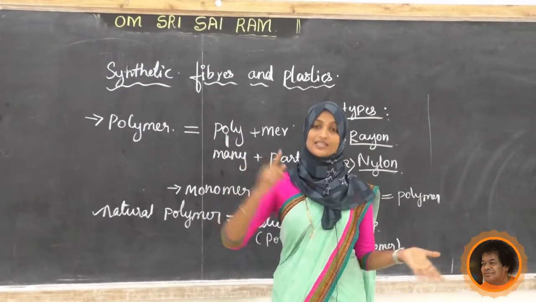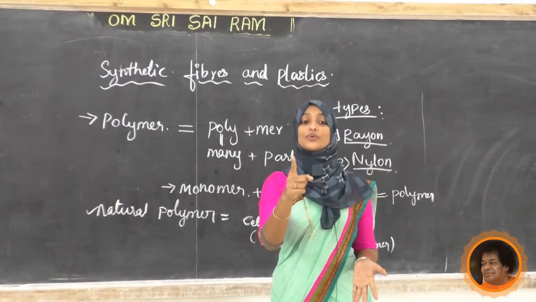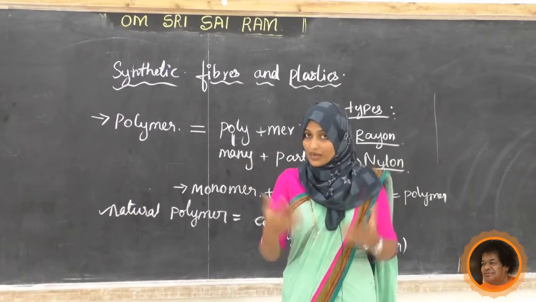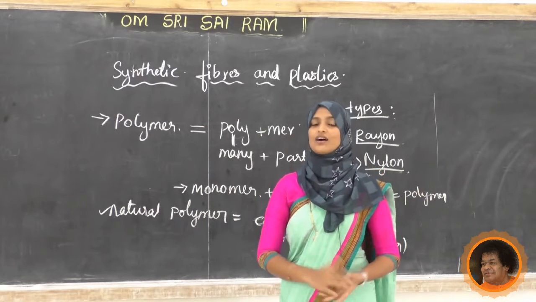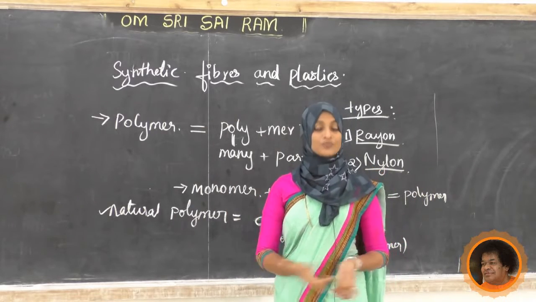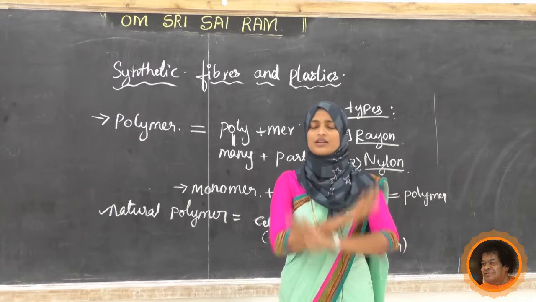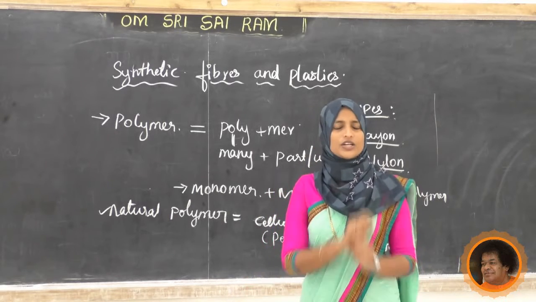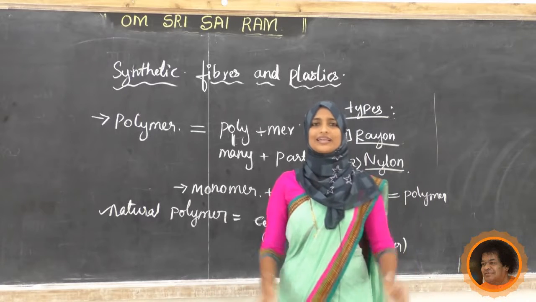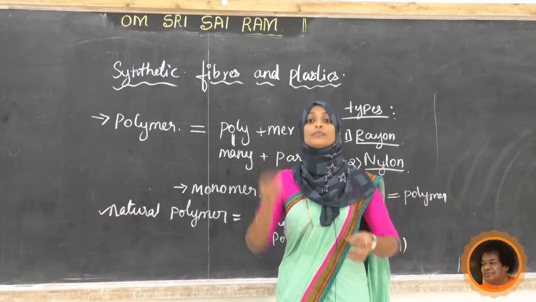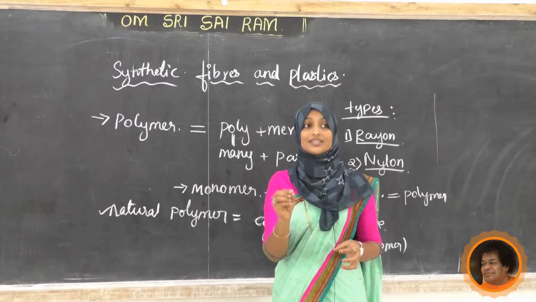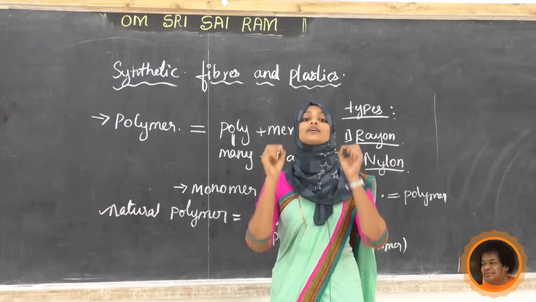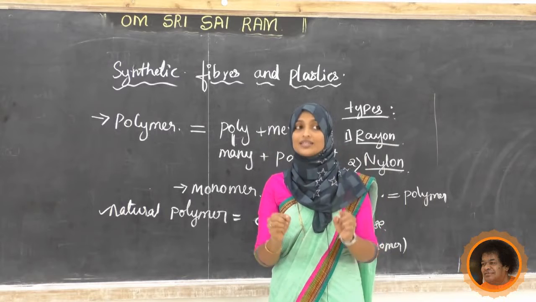If you look at rayon, they take wood pulp, which we get naturally, and treat it chemically. But here they are not using any natural material, they are preparing it from coal, water and air.